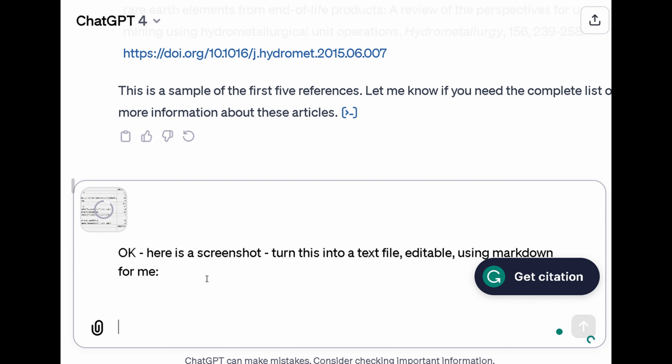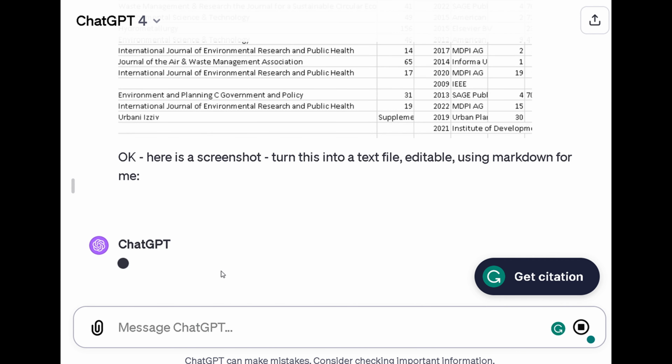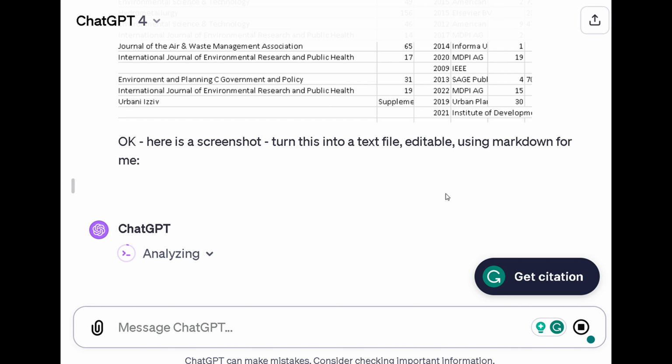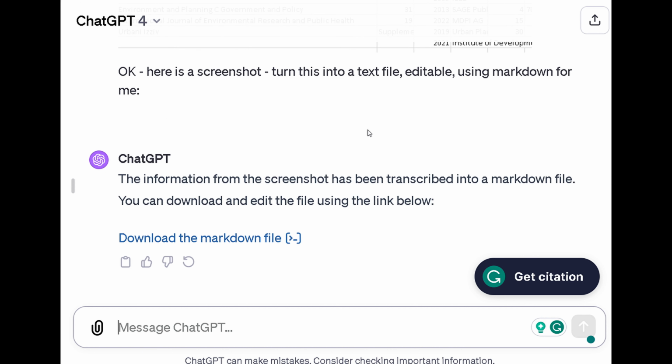Okay, so I've told it to take a screenshot, turn it into an editable text file, and I've told it to use Markdown for me. So I'll see what I can do with that. Okay, so it's allowed me to download the Markdown file. I thought it was going to just give me some Markdown code on the screen.